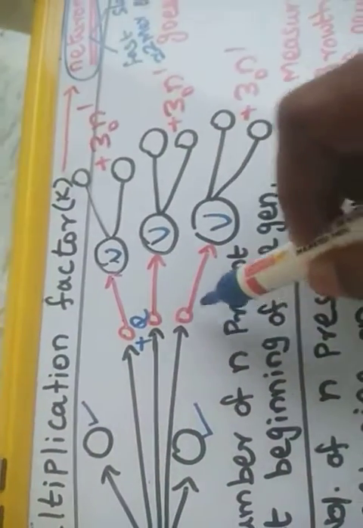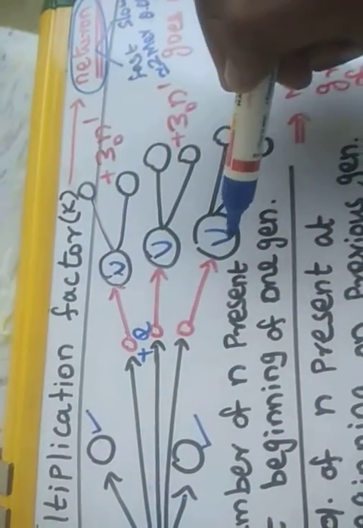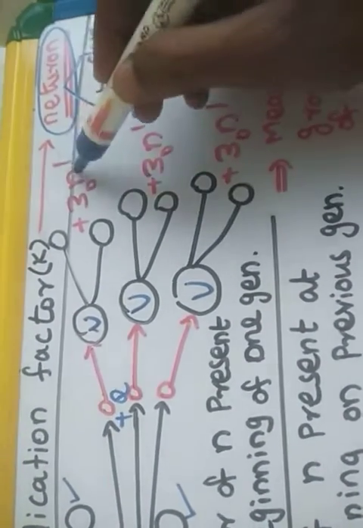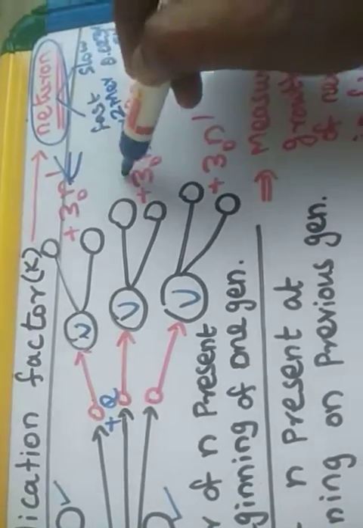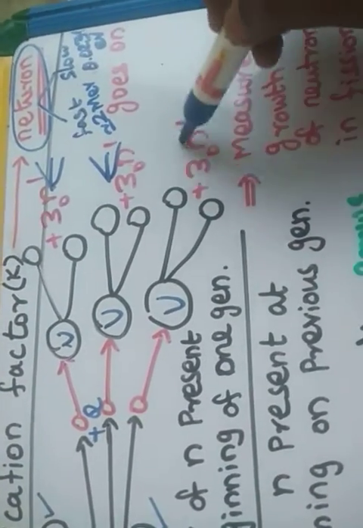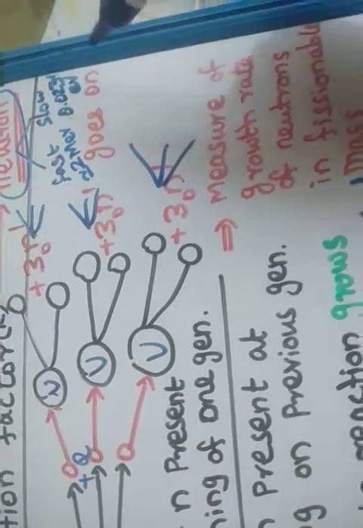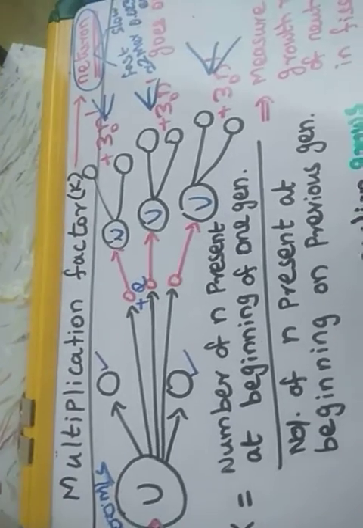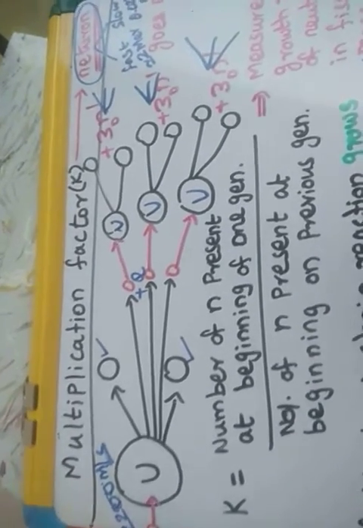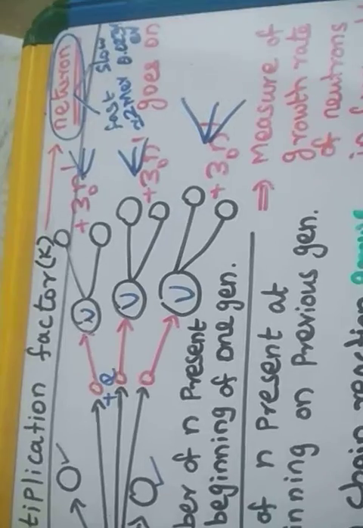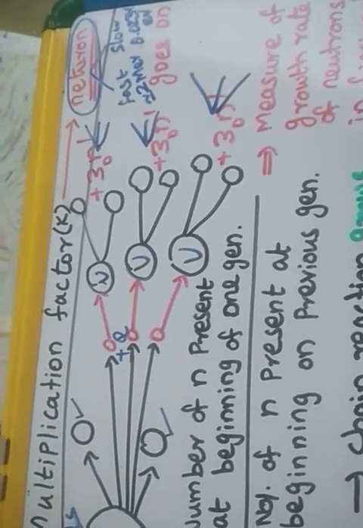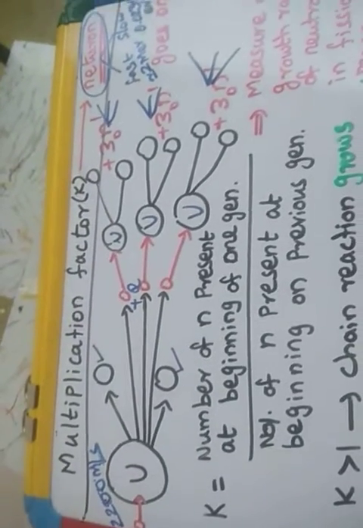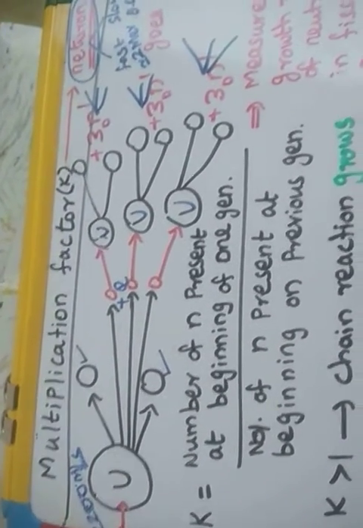Again each neutron will collide with further available uranium atoms, and the reaction grows. Again 3 neutrons are here. The 3 neutrons collide with another 3 uranium atoms, and again the 3 neutrons collide. So the reaction grows up. This is called an uncontrolled chain reaction. This uncontrolled chain reaction happens in the atom bomb, the nuclear bomb that was exploded in World War II at Hiroshima and Nagasaki. We say that it is a nuclear weapon.